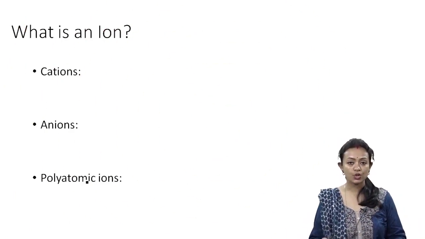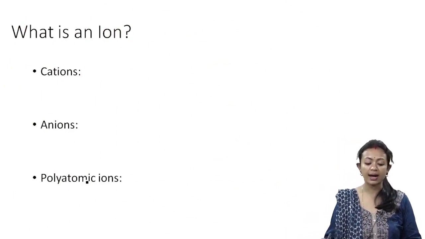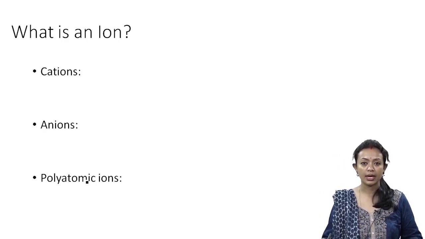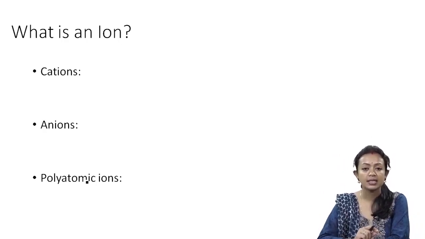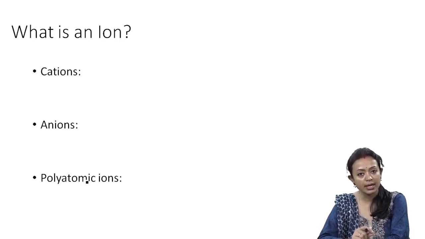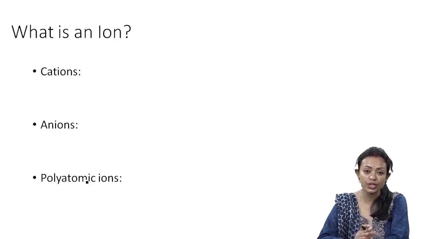The next topic would be, what is an ion? Now we already know what is an atom. Atom is the smallest particle of a matter. What is a molecule? It is also the smallest particle, but it can be a molecule of an element or it can be a molecule of a compound. And it has got independent existence, which in case of atom may not be.